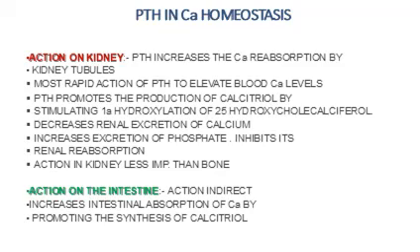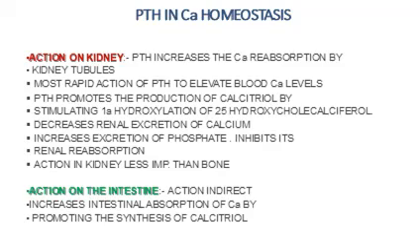So it decreases the renal excretion of calcium, it increases the excretion of phosphate, and it inhibits its renal reabsorption. So the renal reabsorption of phosphate is inhibited, and it increases the excretion of phosphate. But the action on the kidney is less important as compared to the bone.